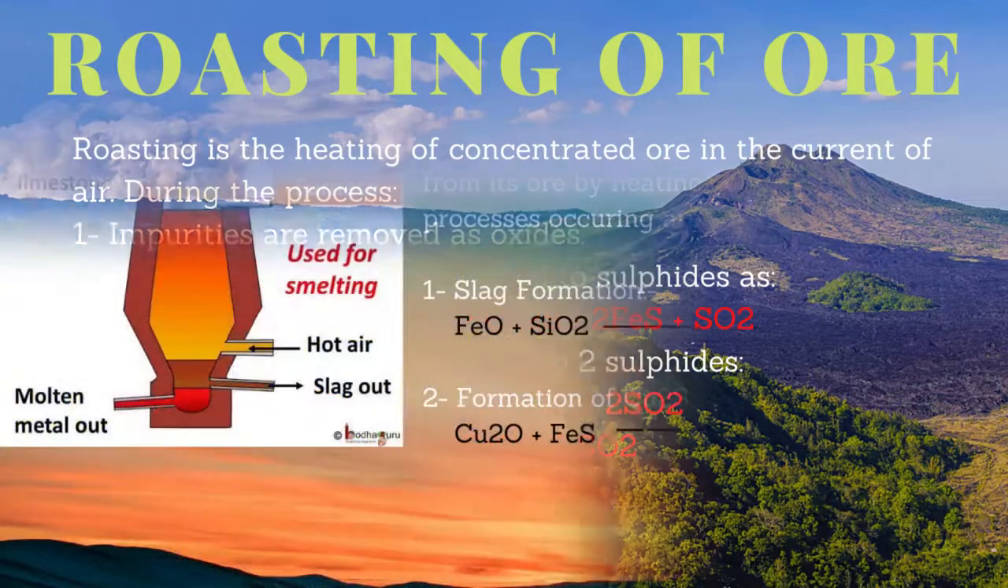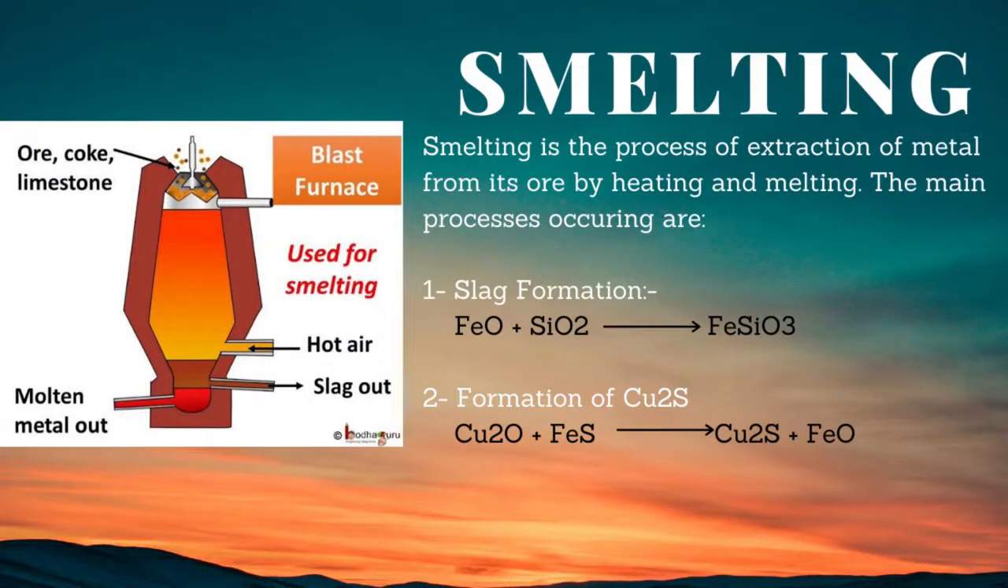Number 3, smelting. Smelting is the process of extraction of metal from its ore by heating and melting. The roasted ore from the previous step is transferred to a small blast furnace. Here it is heated with coke and sand in the presence of excess air. The modern copper blast furnace is about 15 to 20 feet in height and is made of sheet steel lined inside with refractory bricks. It is water jacketed throughout and is provided near the top with a gas outlet.